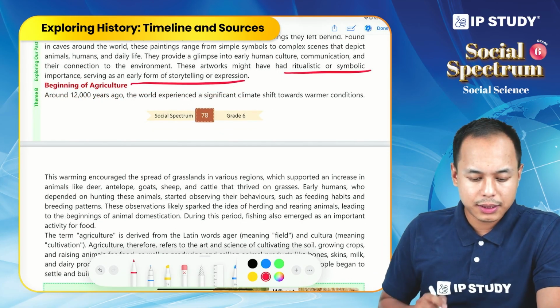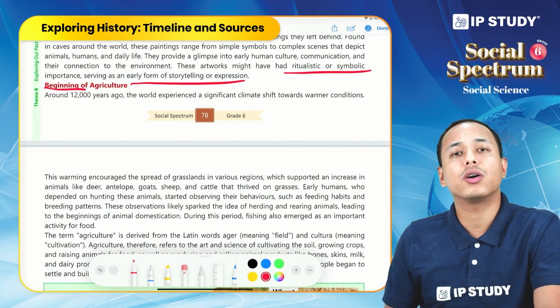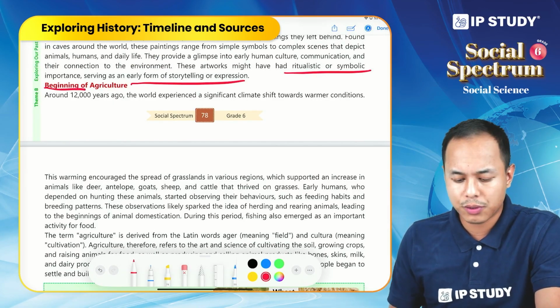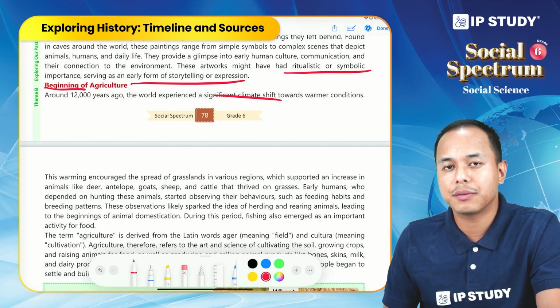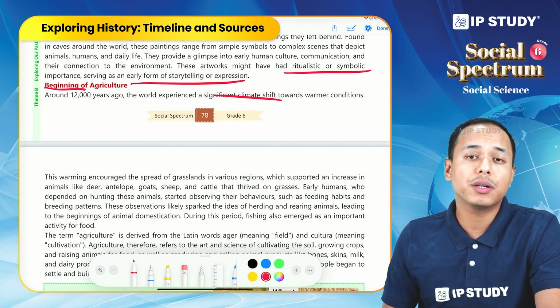So now let us see the beginning of agriculture. Around 12,000 years ago, there was a significant climatic shift. As such, the end of the Ice Age came, and now the temperature started to become warmer.